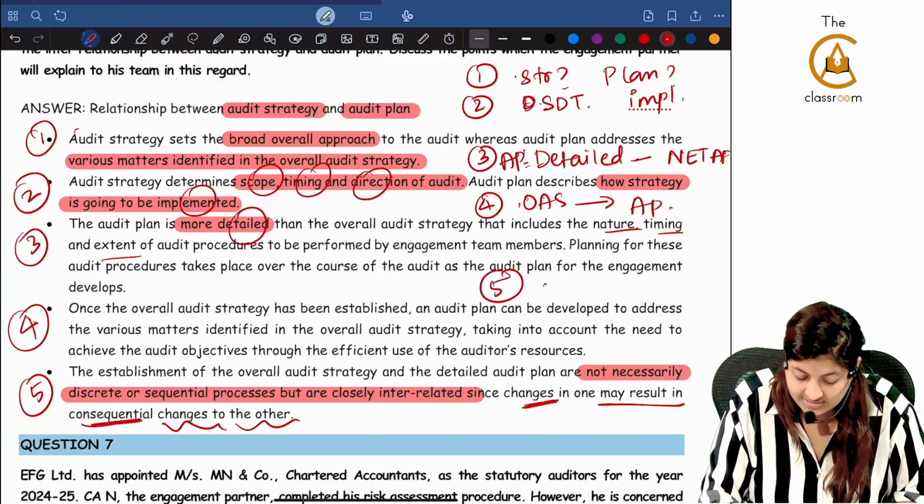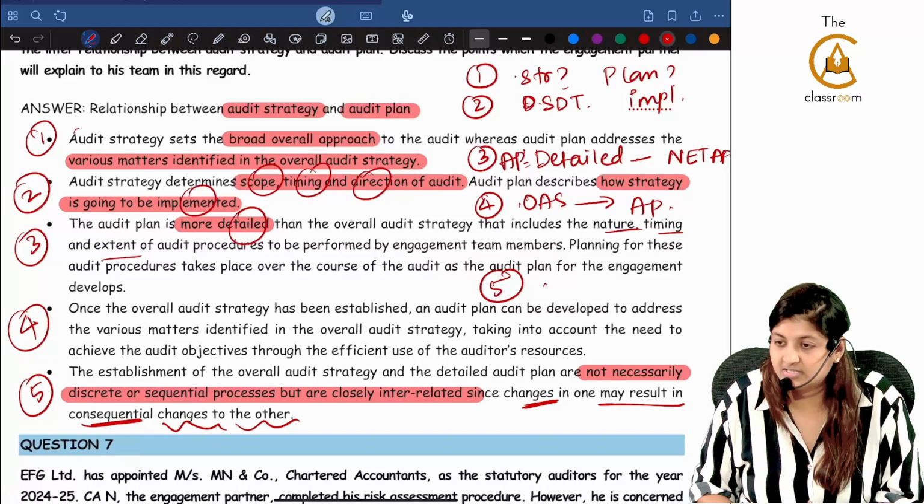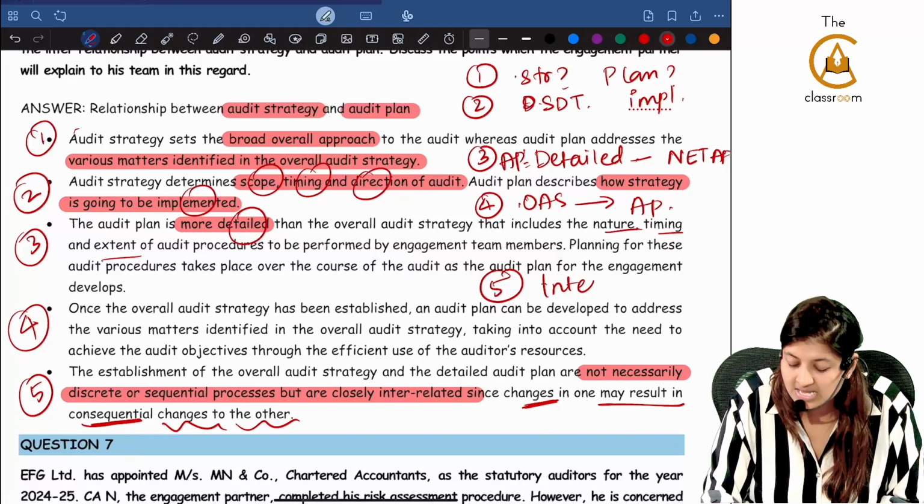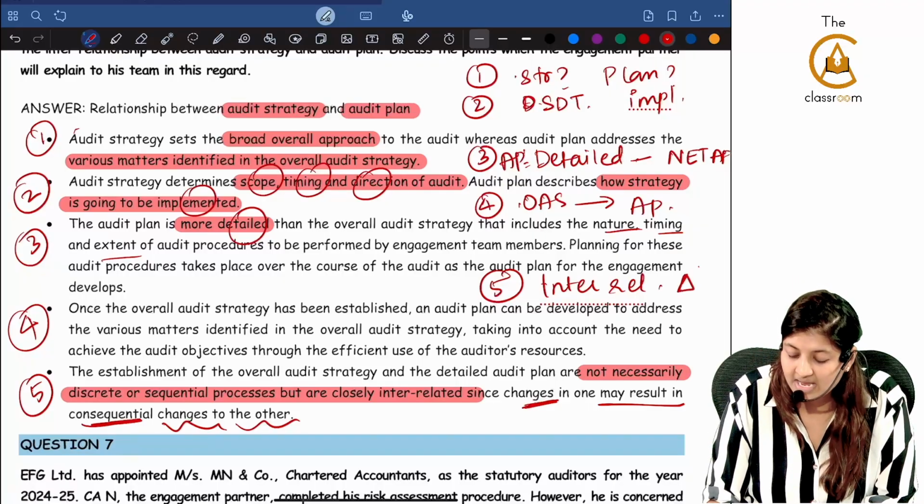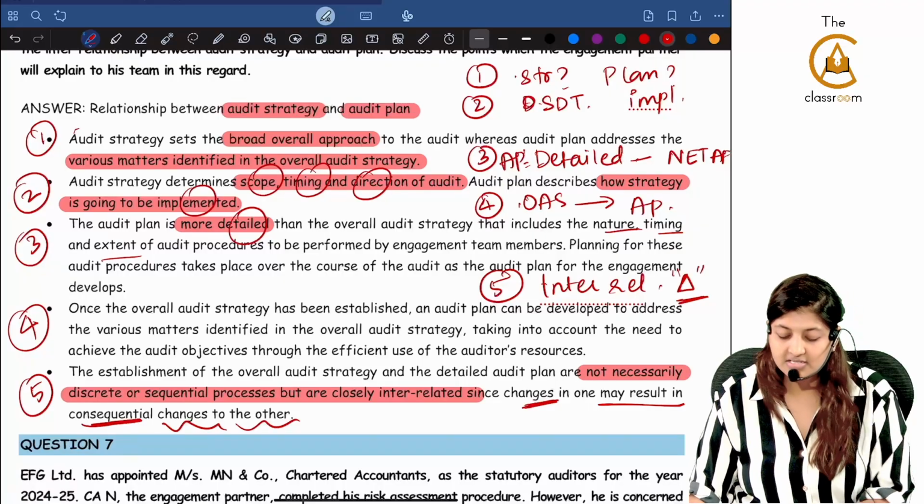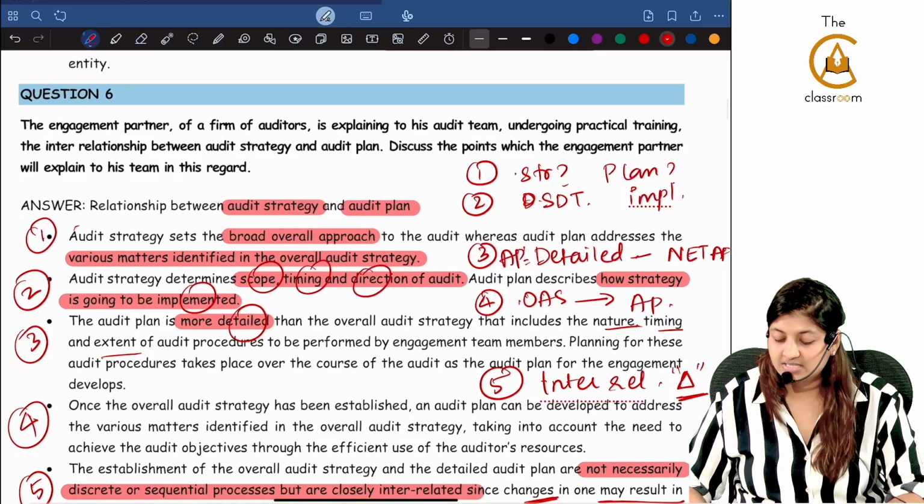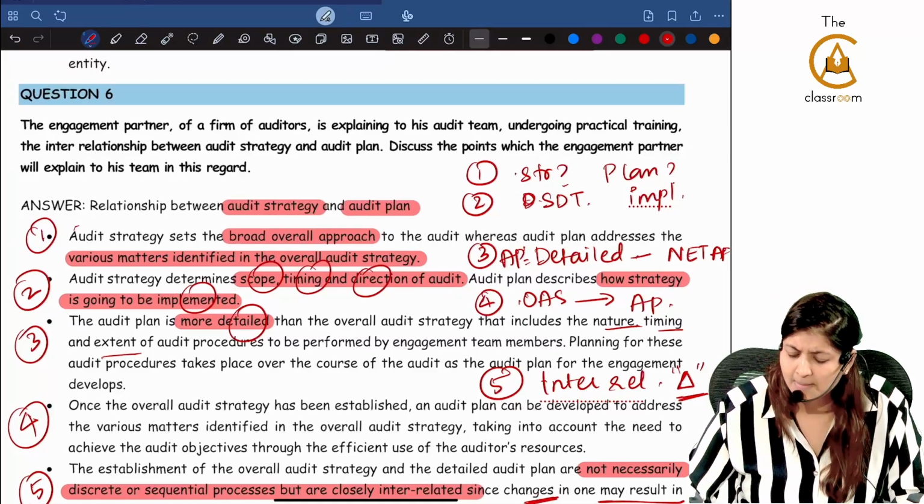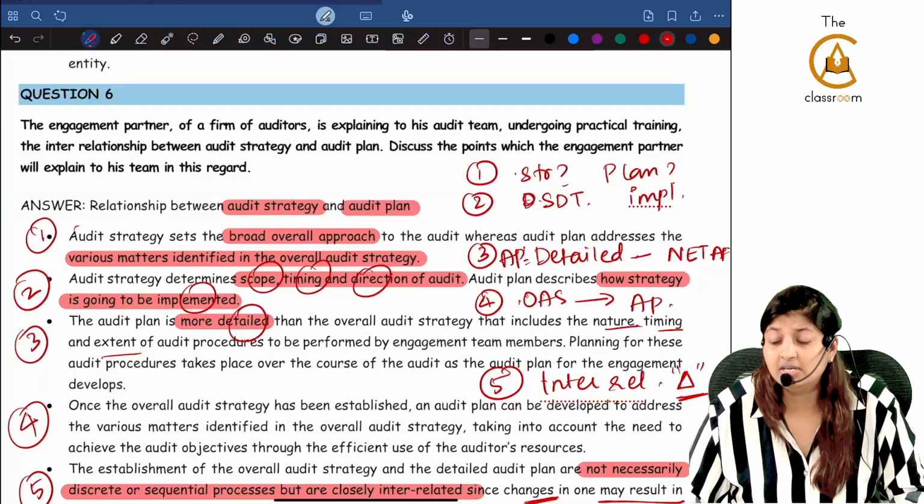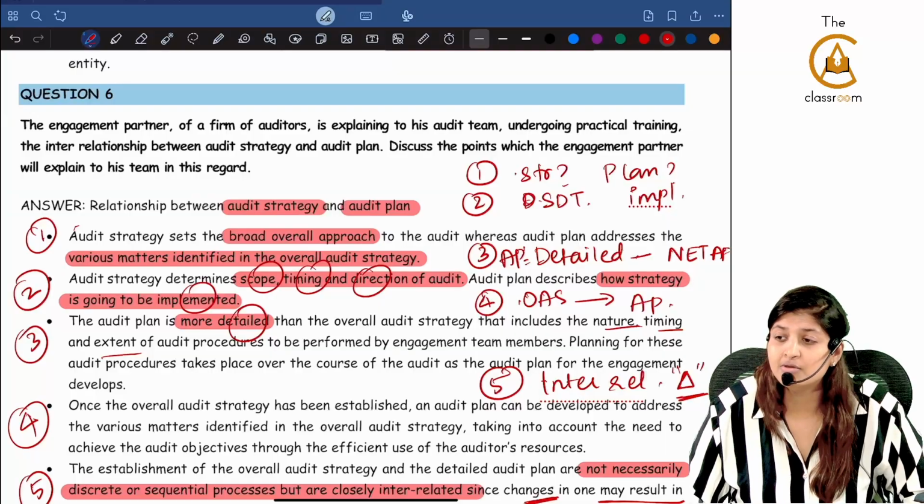Fifth, what did they say? It is not a discrete or a sequential process, but it is an interrelated process, since changes in one may result in consequential changes in the other. Like this, 5 points for all the questions. If possible, make small keywords, only notes, only then you will remember all the points.